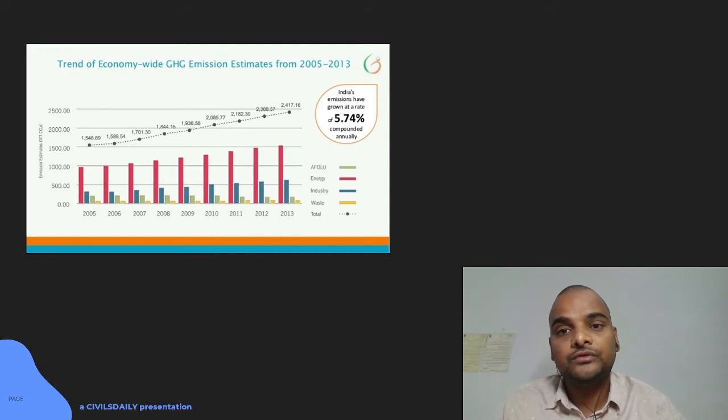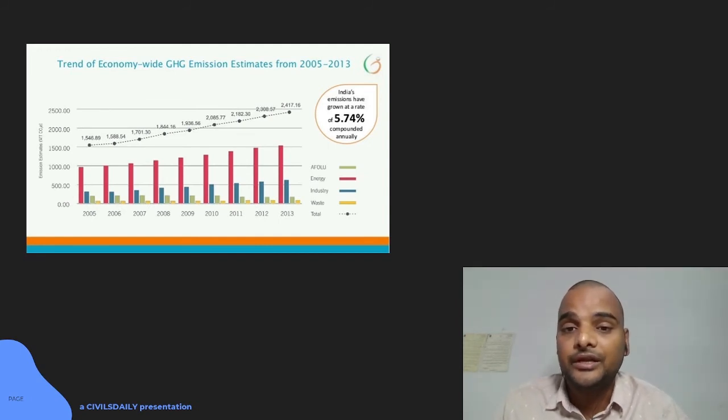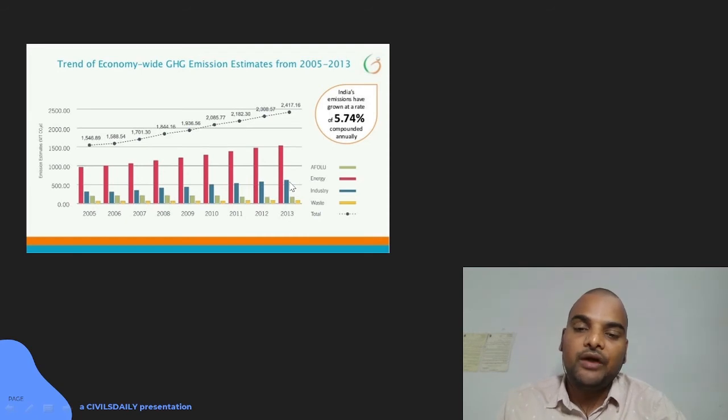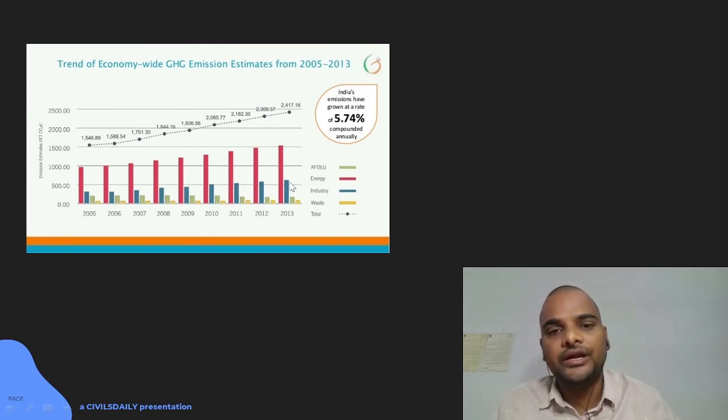And you can see also from 2005 to 2013 it has given a report, and India's emissions grew consistently, at 5.7% and 4% annually. And it also has given the contribution of different sectors. So, you can see the energy sector in India has the highest share. Then AFOLU, that is related to agriculture and land use changes, is also a big contributor. Then you have industry, in blue, that is also a significant contributor. Then you have waste generation and overall, it is giving an independent analysis of various sectors that are contributing to India's greenhouse gas emissions.